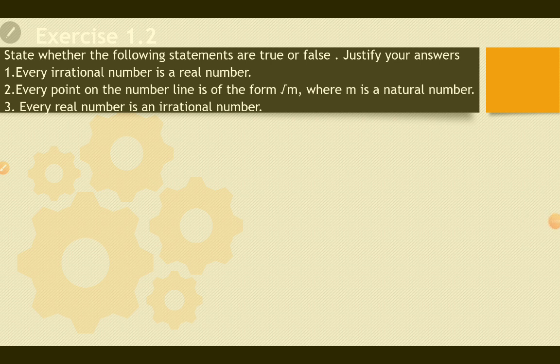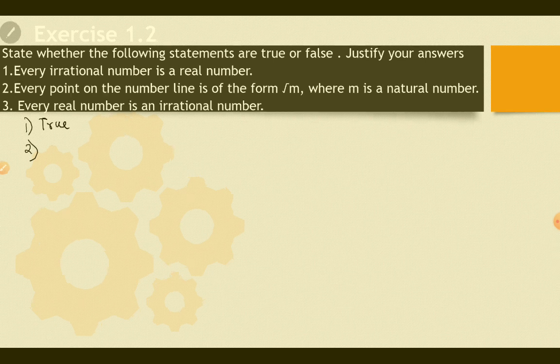Exercise 1.2. State whether the following statements are true or false. Justify your answer. Every irrational number is a real number. First, true, because real numbers consist of both irrational and rational numbers. Second, every point on the line is of the form root m, where m is a natural number. It's false because a number line consists of both positive and negative numbers. M, if it is a natural number, should only consist of positive numbers. So hence it's false.